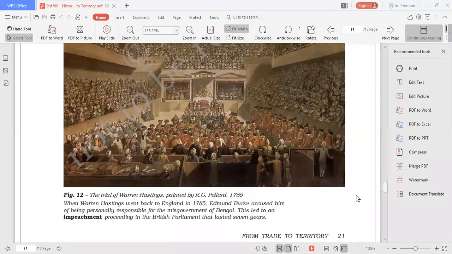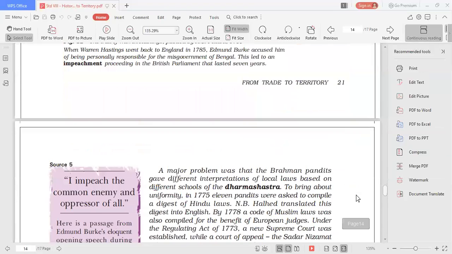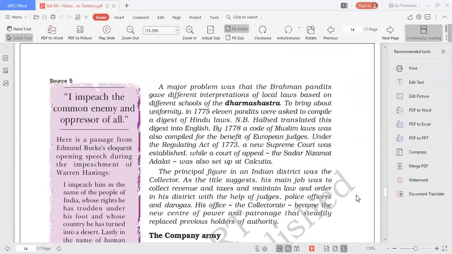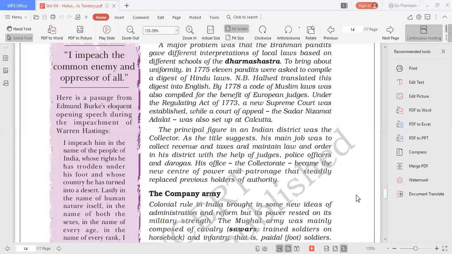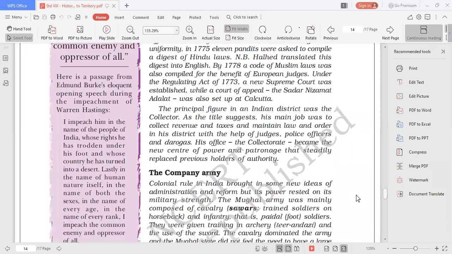When Warren Hastings went back to England in 1785, Edmund Burke accused him of being personally responsible for the misgovernment of Bengal. This led to impeachment proceedings in the British Parliament that lasted 7 years. You can see the number of people in the Parliament here. Here is a description, 'I impeach the common enemy and oppressor of all.' Here is a passage from Edmund Burke, who accused Warren Hastings, from his eloquent opening speech during the impeachment.